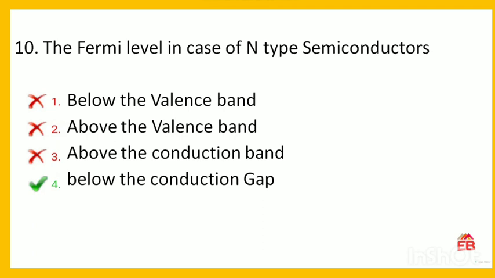Next, the Fermi level in case of n-type semiconductor. Options are below valence band, above valence band, above conduction band, or below conduction band. So the correct option is, the n-type semiconductor is an extrinsic semiconductor, which is a doped semiconductor. In case of n-type semiconductors, the Fermi level lies below the conduction band. So option 4 is correct.